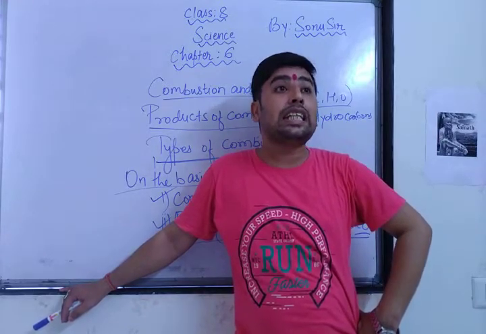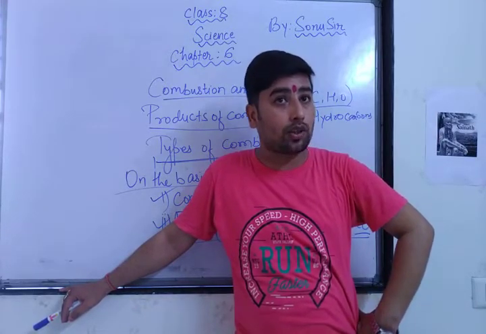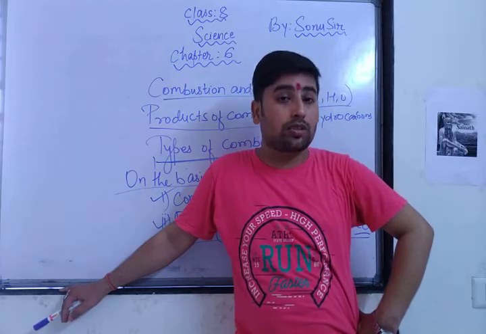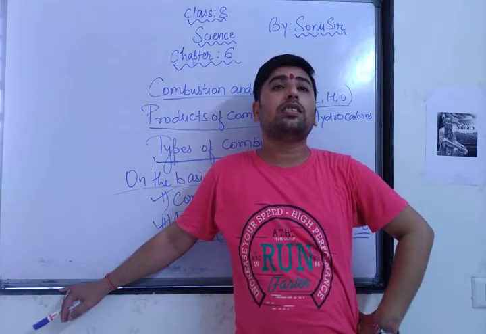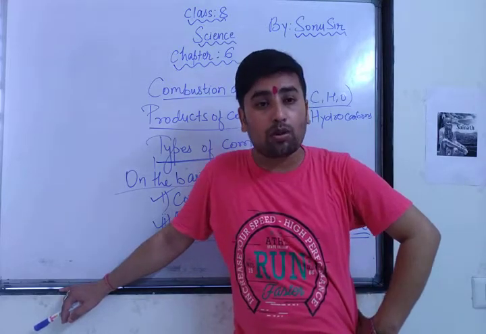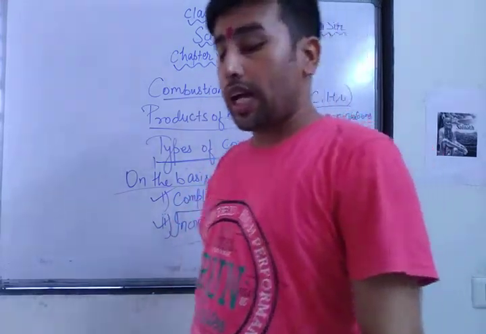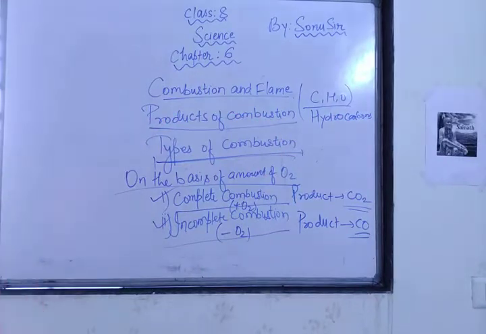And when there is incomplete combustion, meaning a lack of oxygen, the substances are not burning properly, so they produce carbon monoxide, which is very, very poisonous.